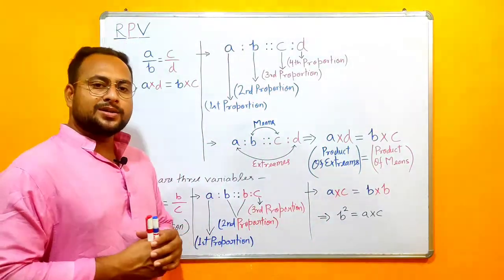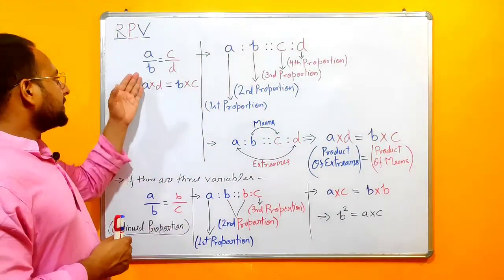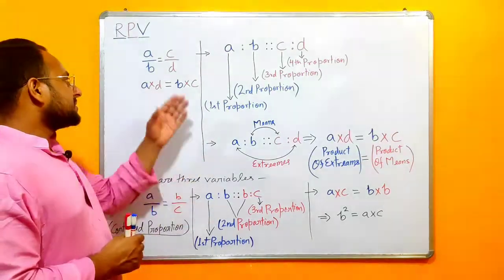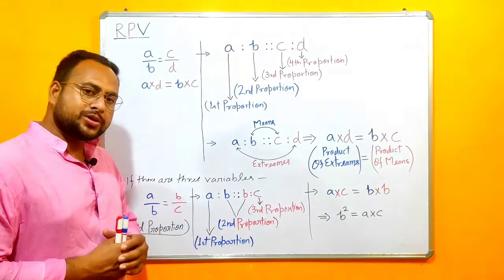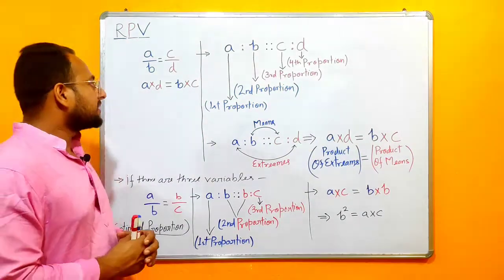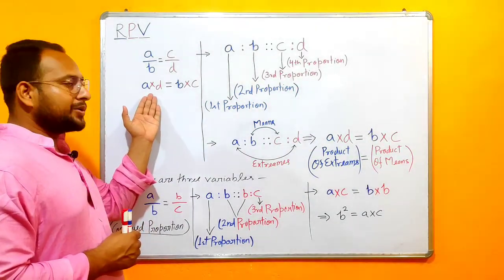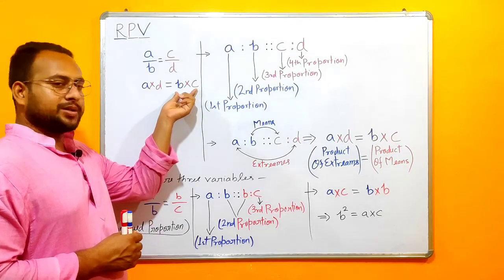So I assumed the first ratio as A upon B and the second ratio as C upon D, and these two ratios have to be equal to be proportional. So I equated them. Now, further solving it, A into D is equal to B into C.